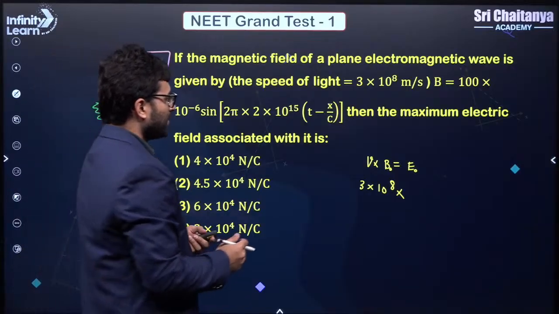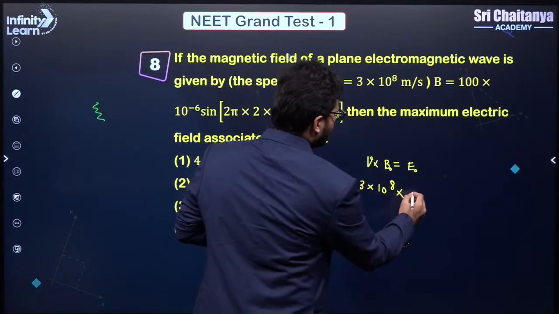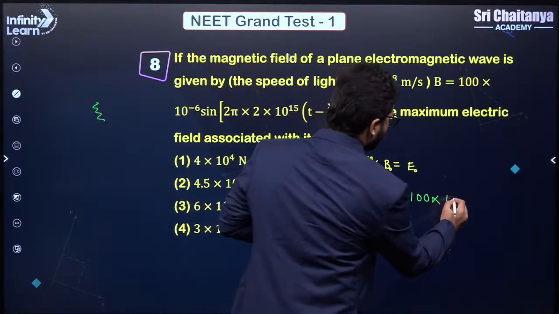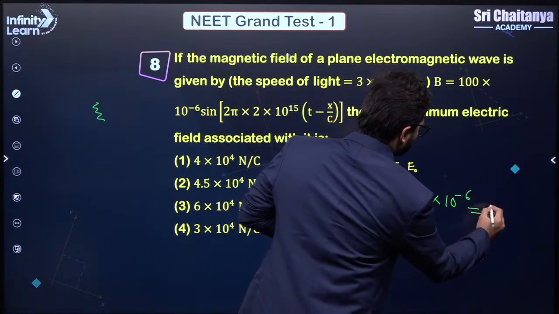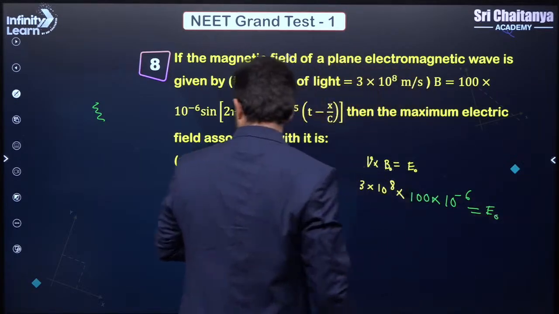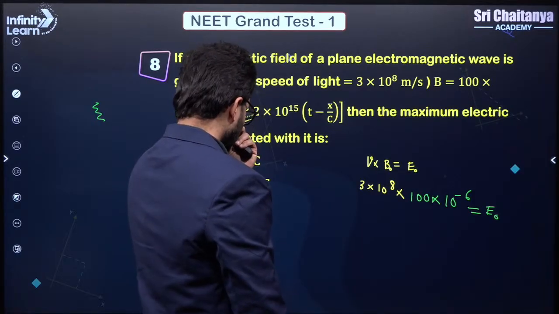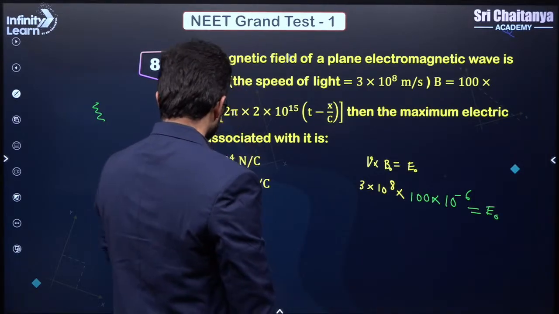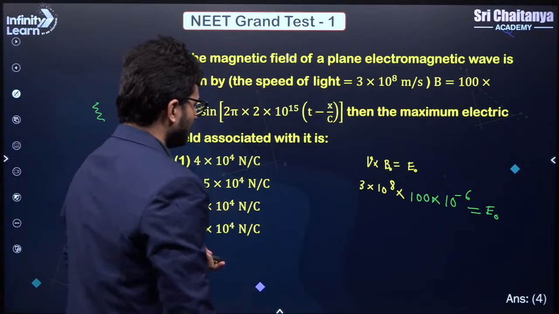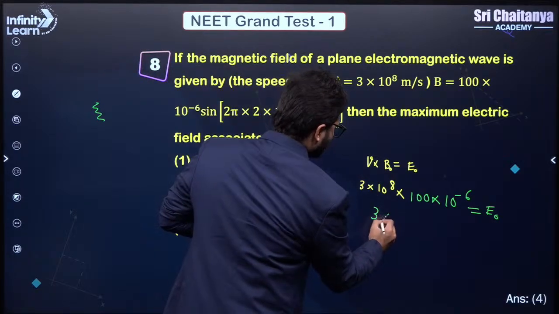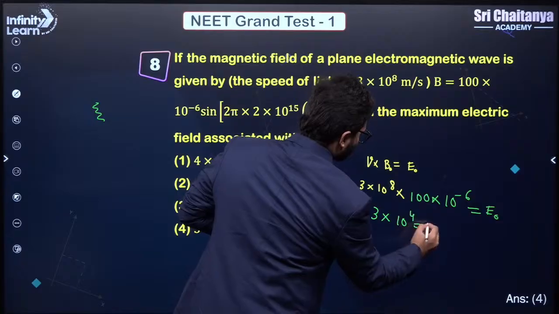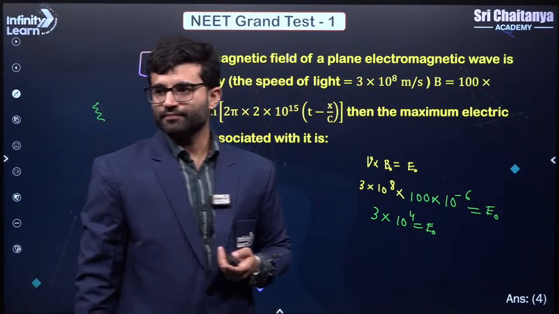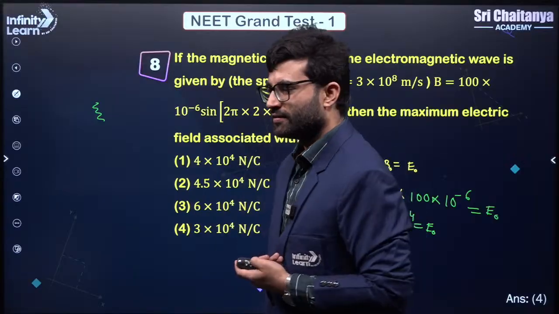Okay, let's see. So 3 into 10 to the power 8 multiplied by 100 into 10 to the power minus 6. That would be my E naught. So what do we have here? I think it will come to 3 into 10 to the power 4, right? So you can solve this. This will come out to be 3 into 10 to the power 4. Clear? Understood?